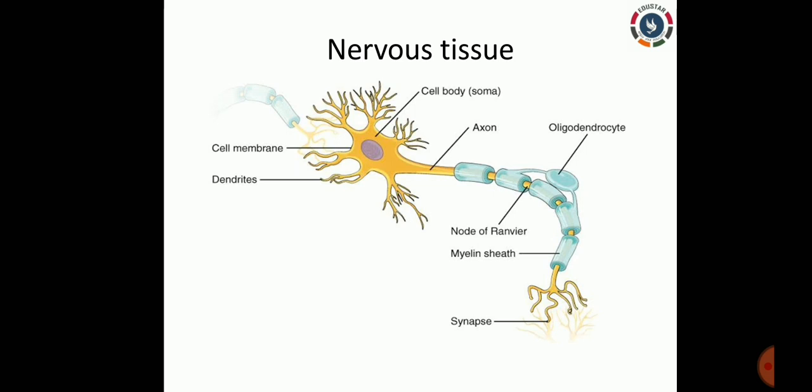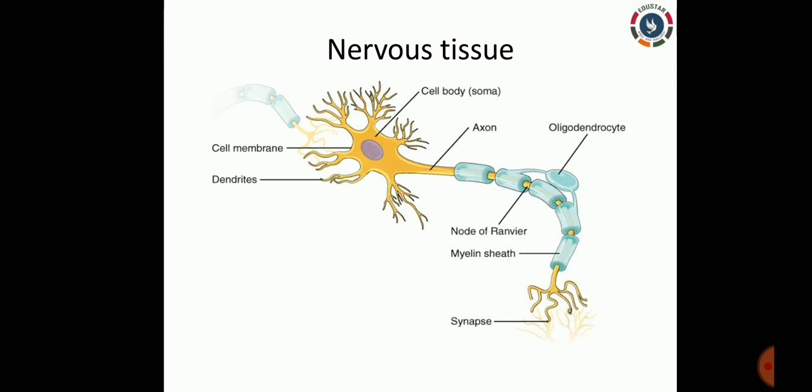This whole process happens because of the coordination among the nerve cells, which are called neurons. These neurons are found dense in the spinal cord. In this picture you can see the neuron, and the yellow colored portion is called the cell body, or soma, S-O-M-A, and this soma has one nucleus inside it.